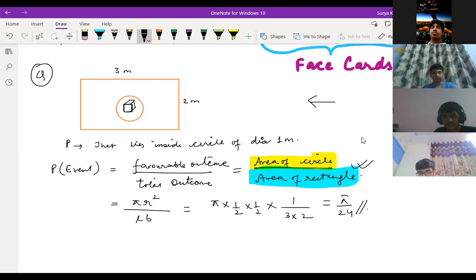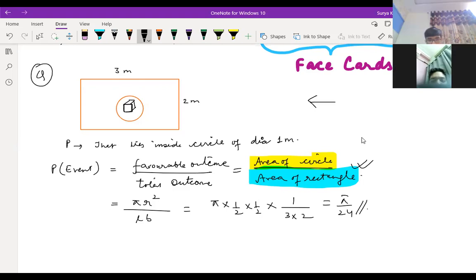Still not clear? And yeah, sir, I got that. And what if they ask, find the probability that it will fall inside the rectangle and in the circle? Then also the same thing. That is an awkward question. Inside the circle, rectangle is enough. If they ask both also, you should write one only, because what we are going to throw will always be inside the rectangle only. The answer is 1 in that case.